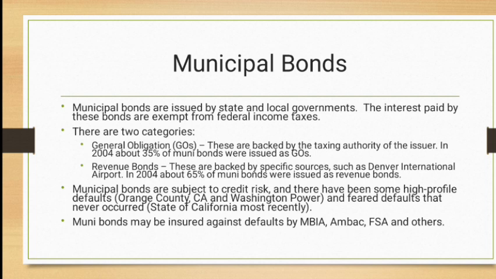Then we have municipal bonds. Municipal bonds are issued by state and local government departments. The interest paid by these bonds is exempt from federal income tax or government duties or taxes. These are issued at the local government level or state level when they are in need of money, and they are usually issued with a promise to pay interest in the future.